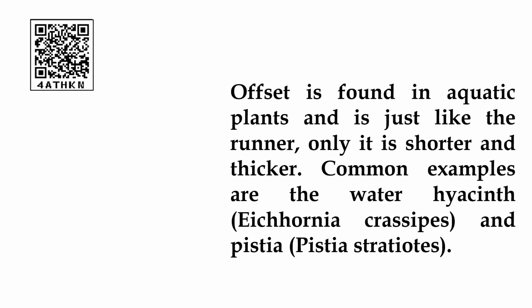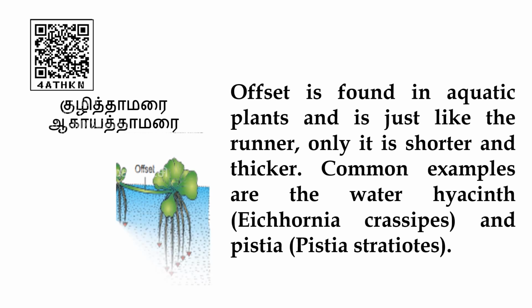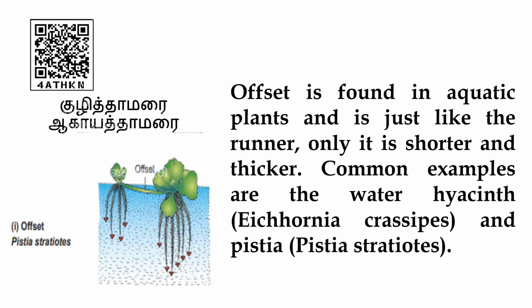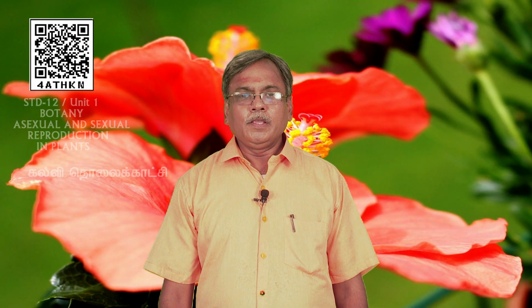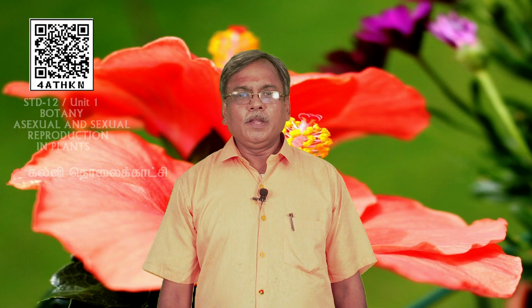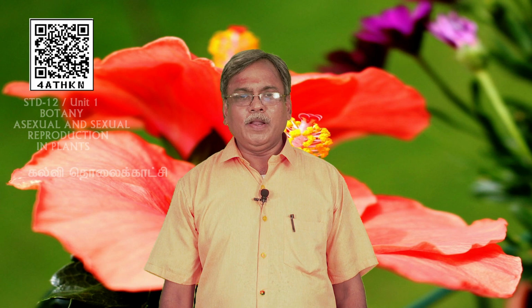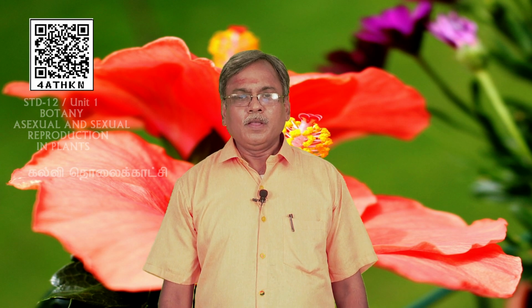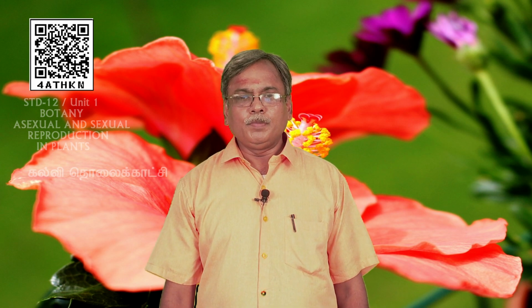Offset is like a runner, but it is found in aquatic plants. Only it is shorter and thicker, not like runner, which is longer and thinner. Here you can see offset, it is shorter and thicker. The common examples are water hyacinth, Eichhornia crassipes, and Pistia stratiotes. These are the two examples.